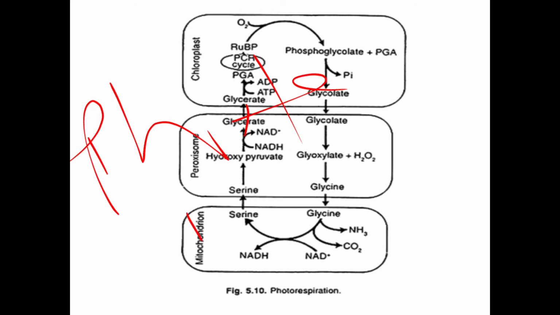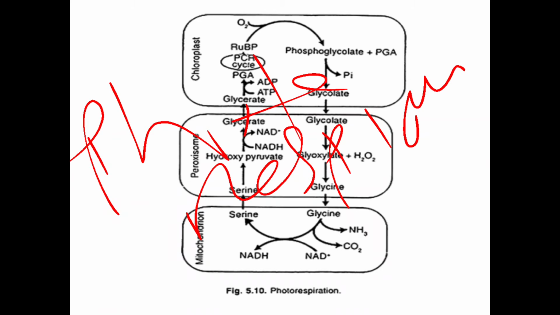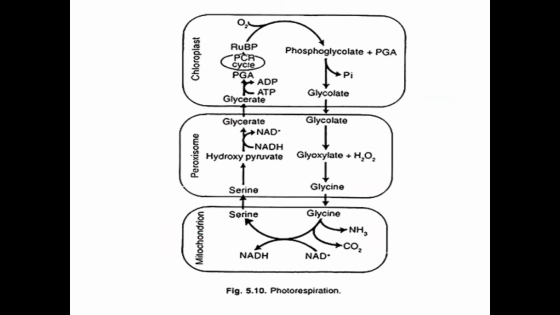So what do you mean by photorespiration? Okay, we know that respiration means the breakdown of a molecule by the help of oxygen. Clear? Here it is a peculiar process. Why do we call it a peculiar process?